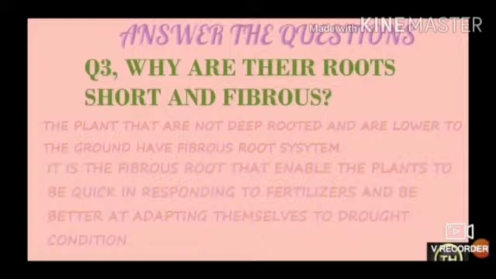The plants that are not deep rooted and are lower to the ground have a fibrous root system. It is the fibrous roots that enable the plant to be quick in responding to fertilizer and be better at adapting themselves to a drought condition, so their roots are short and fibrous.